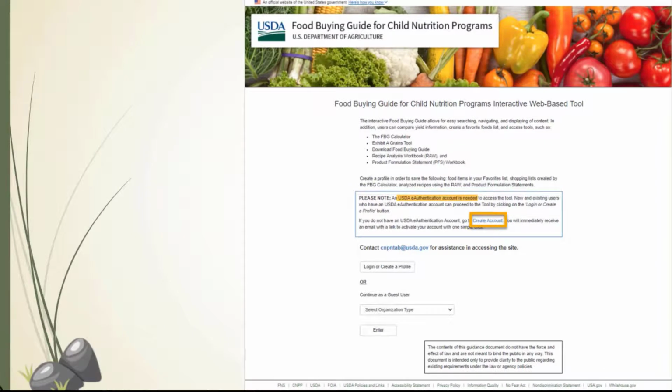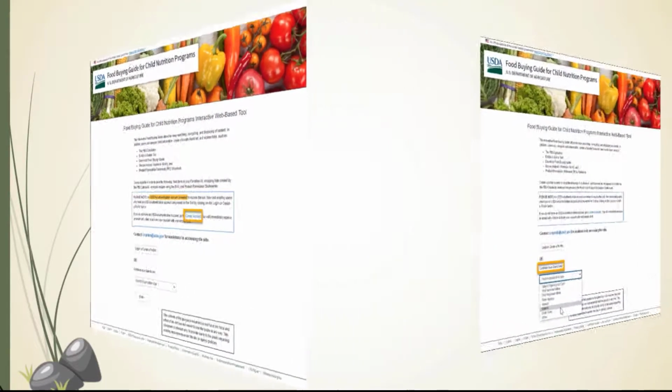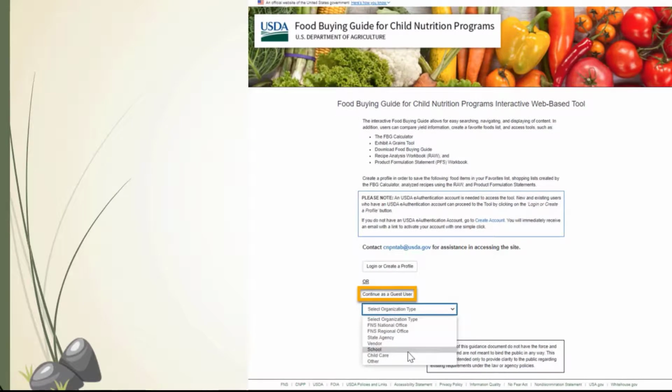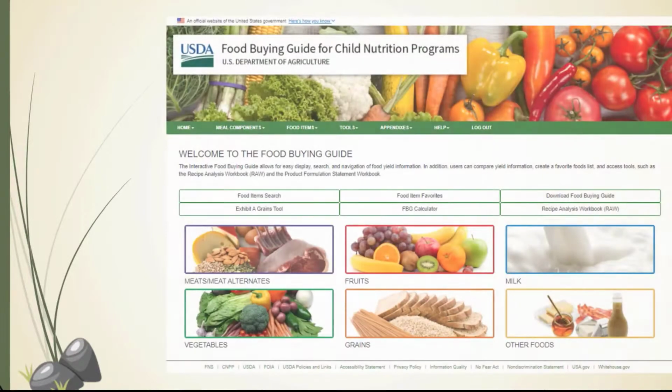In order to save recipes and product information, you must create an account. Be sure to save your login information in a secure location. For quick access to explore this tool, you may continue as a guest user. This option will not allow you to save any information.